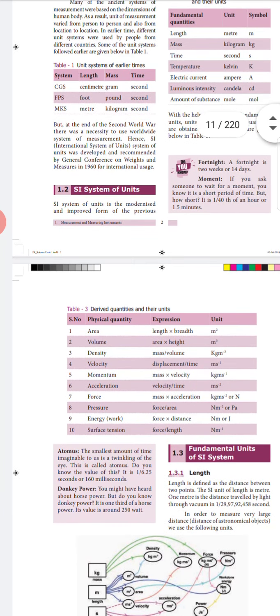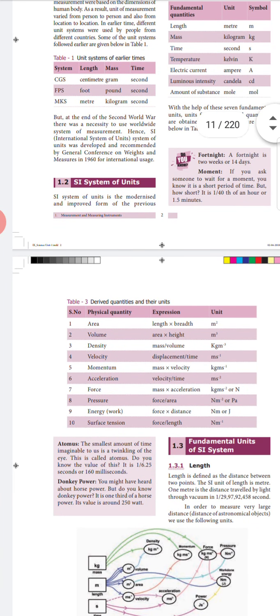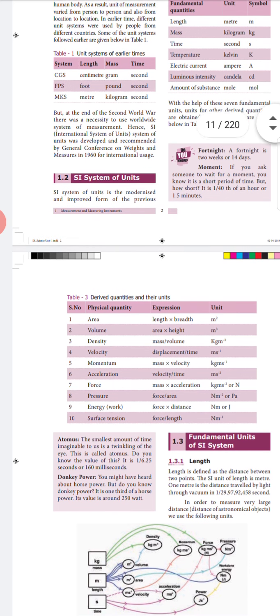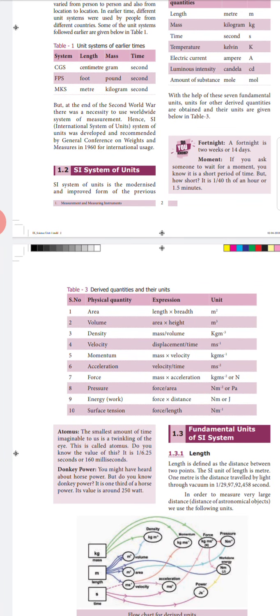Next one is atomus. What is an atomus? The twinkling of an eye, the time of an eyelid shutting, is called an atomus. The atomus time is 1 by 6.25 seconds, that is 160 milliseconds of time. Next one, donkey's power. We usually hear about horsepower. Now we are going to learn about a new term called donkey's power. Donkey's power is 1/3 of a horsepower, measured as 250 watts.